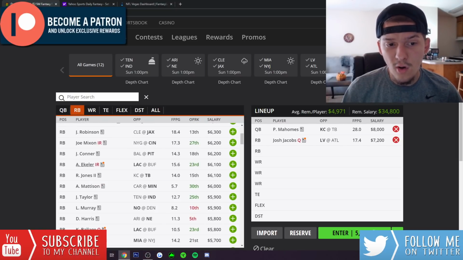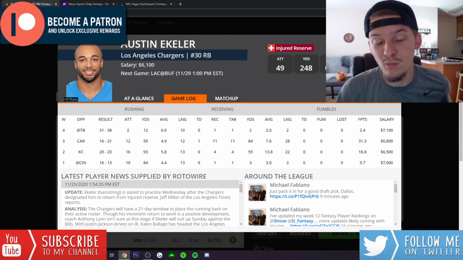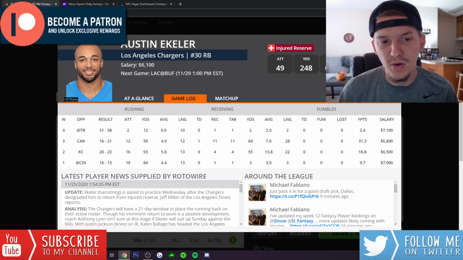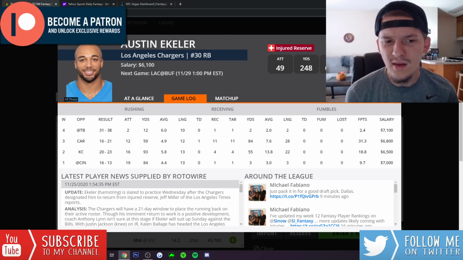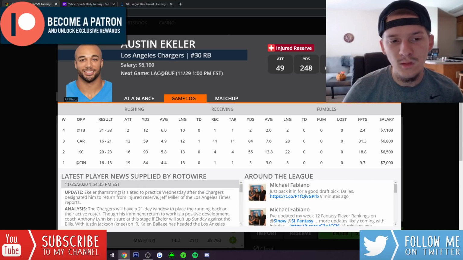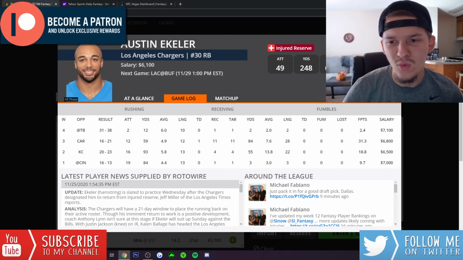Like I said earlier, if Austin Ekeler is able to return from IR, he did practice Wednesday. We don't have practice reports yet for Friday, so we'll have to keep an eye on that. But if Austin Ekeler returns, 6,100 for Austin Ekeler is a huge discount. This was a guy we were paying close to 7K for, and now we're getting him back in this Chargers offense with Justin Herbert at quarterback. Week 1, that was when Tyrod started. He just didn't look great with Tyrod under center. Looked much better weeks 2 and 3 with Justin Herbert under center. Obviously, he got hurt in week 4.